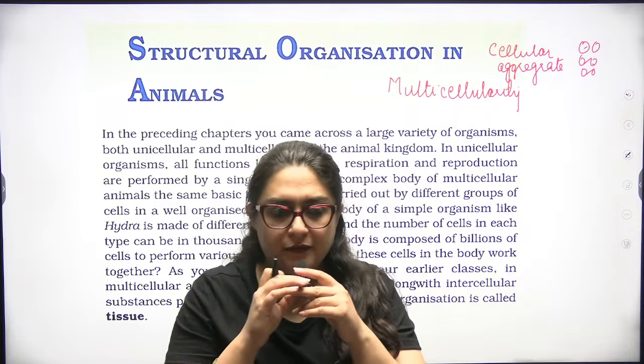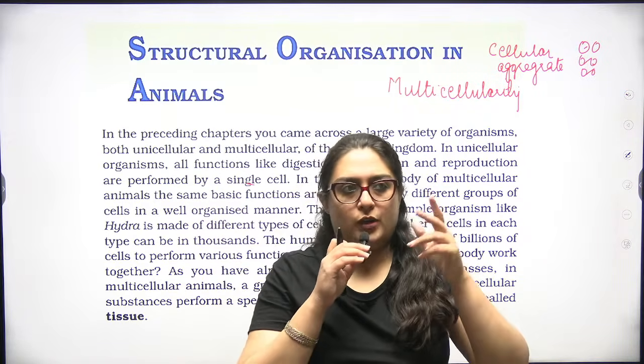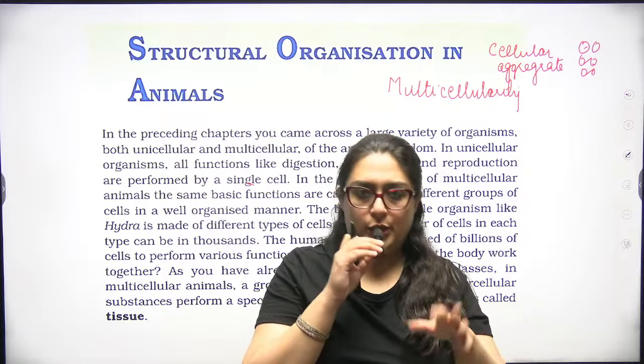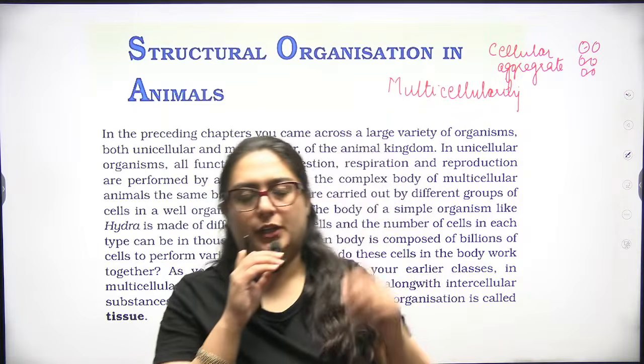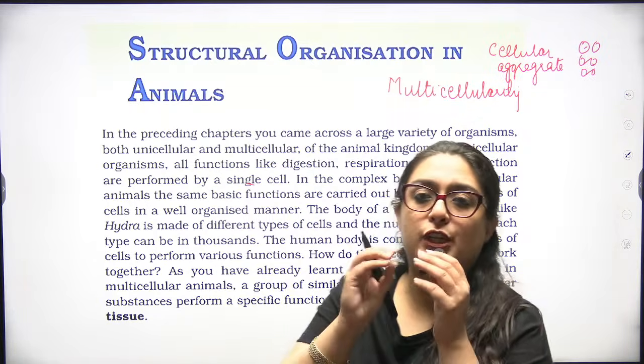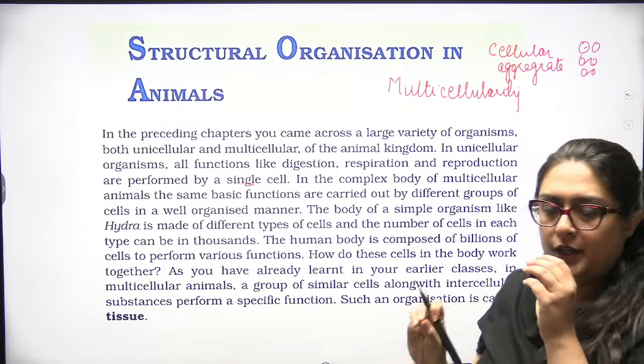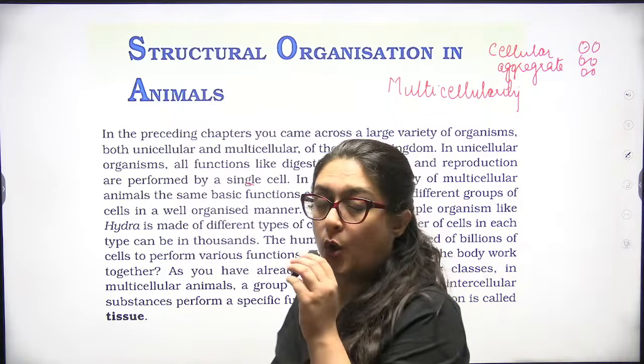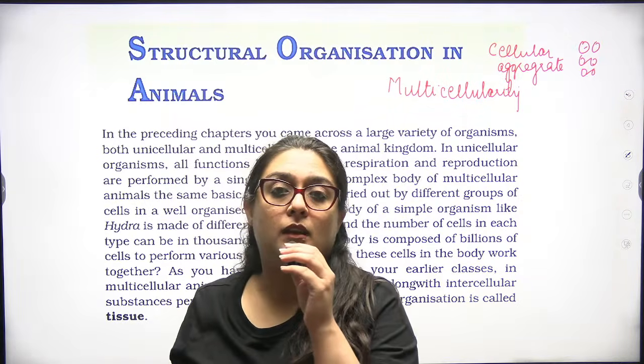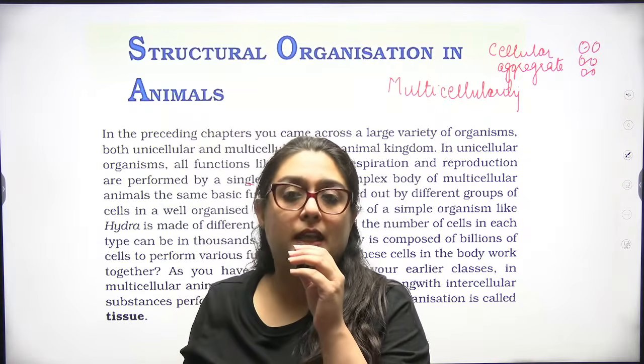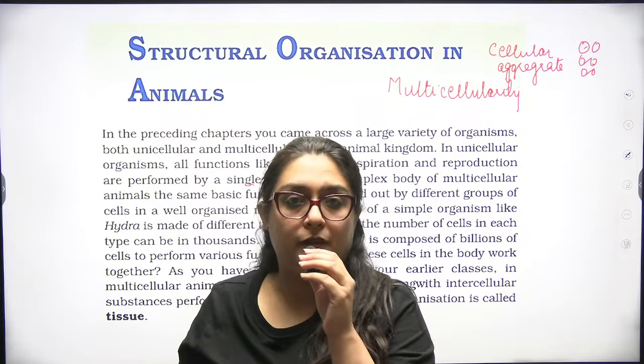Later on we will deal with animal tissues: neural tissue, muscular tissue. So what do you mean by a tissue? Tissue is a group of cells which are similar in origin, similar in structure and function.